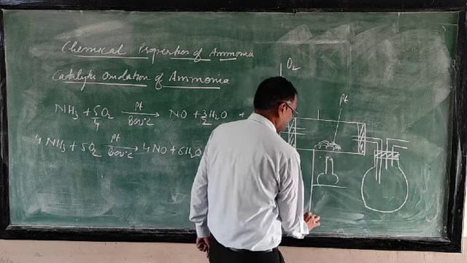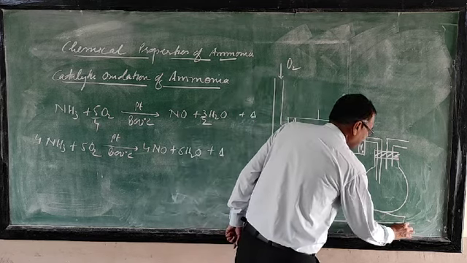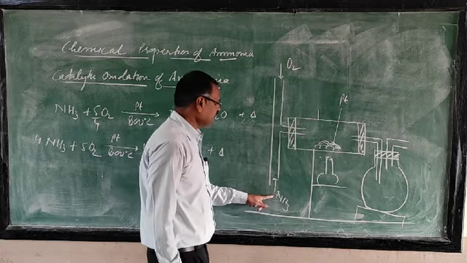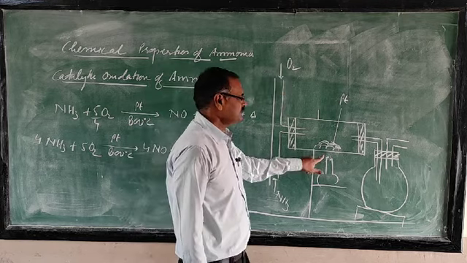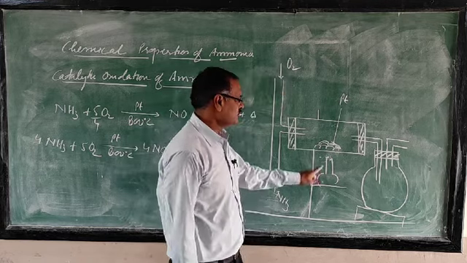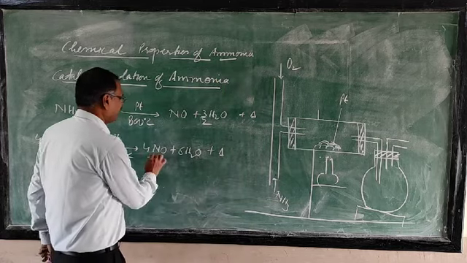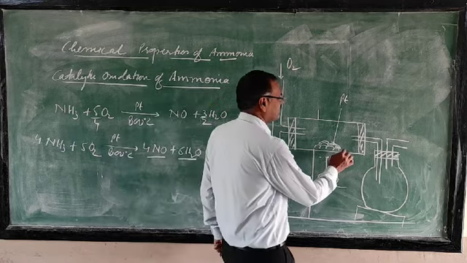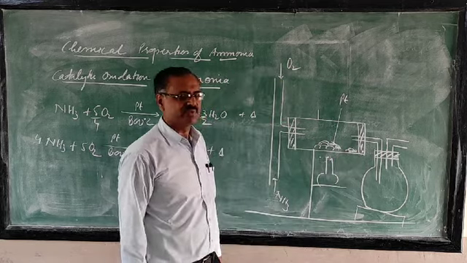In this one, the residual gases are coming. So just see what will happen. From this inlet you are supplying ammonia, from that point you are supplying oxygen. This platinum is heated. When this platinum is heated, ammonia and oxygen combine to form nitric oxide and water vapor. Water vapor will condense here because it gets the cooling surface.